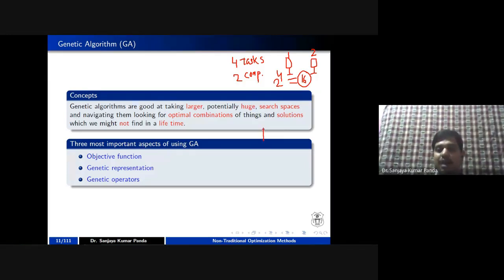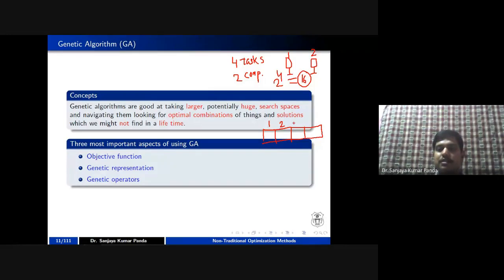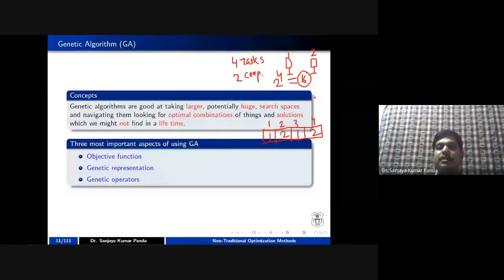For example, I am representing a chromosome like this. Let me call this a chromosome, in which I am writing: this is the first task, this is the second task, this is the third task, this is the fourth task. For example, first task is assigned to the first machine, second task to the second machine, third task to the first machine, fourth task to the second machine. So this is a complete solution. This solution is one which comes under these 16 solutions.